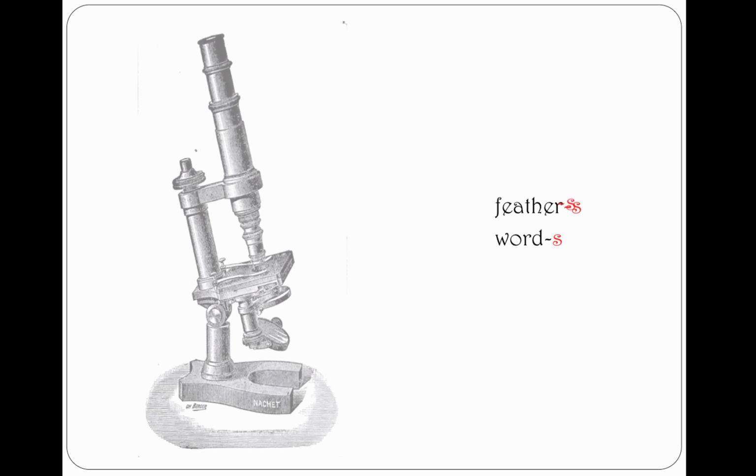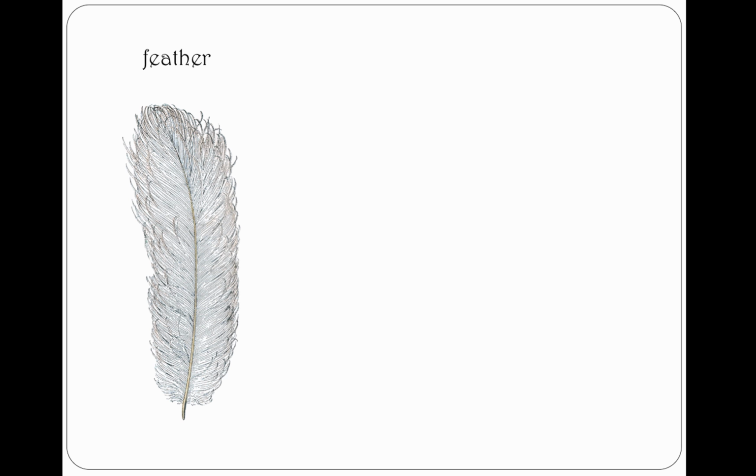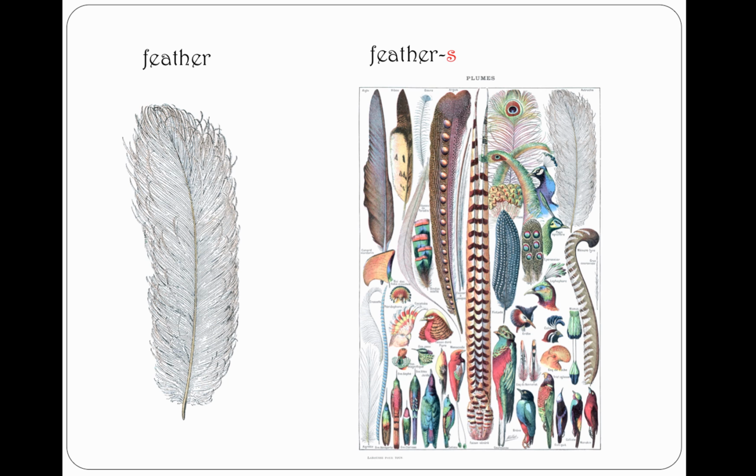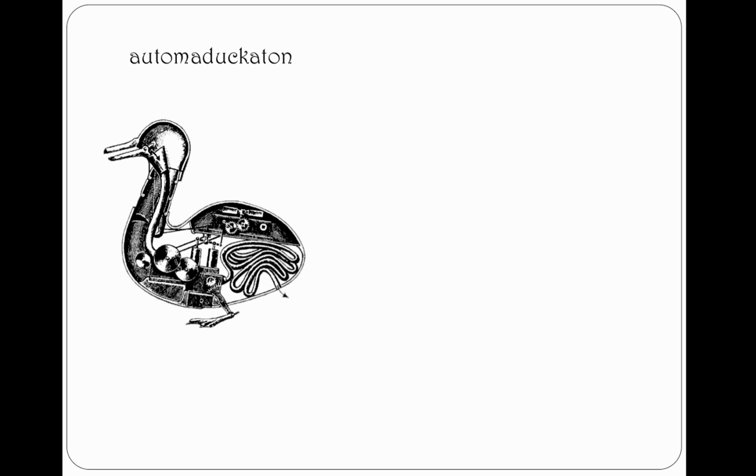So, what does this S mean? It means plural. So if there's only one, we say feather. And if there's more than one, we say feathers. At least most of the time, we add an S. And even if you've never heard a word before, like automaducaton, you will know its plural form, even if you think you're not good with words.